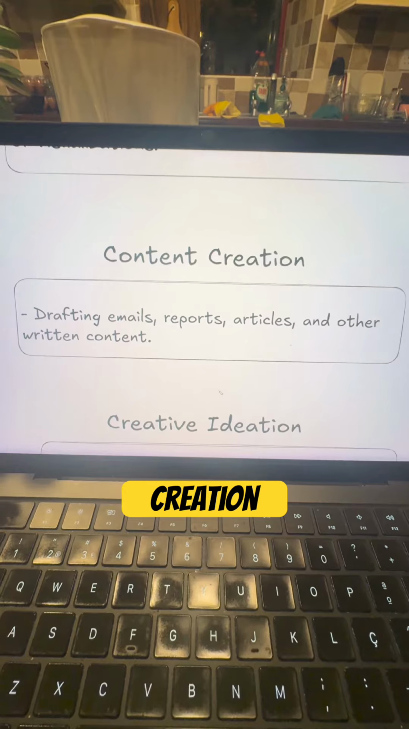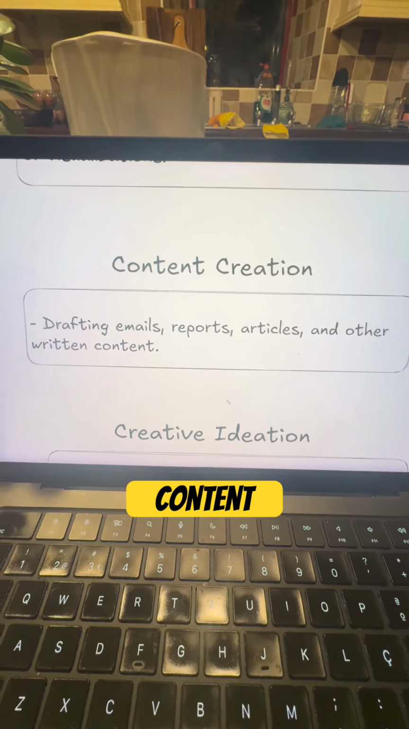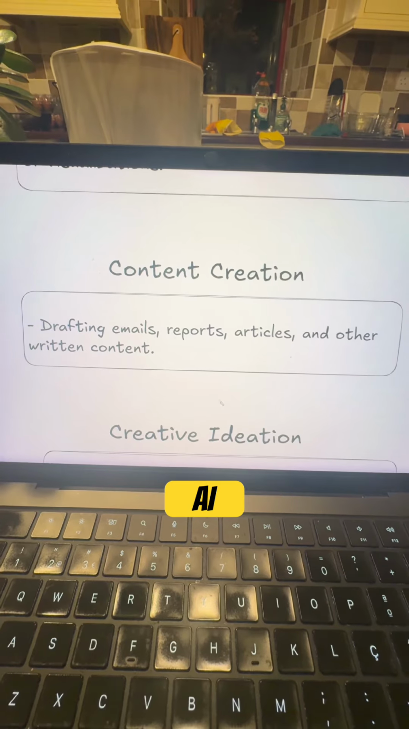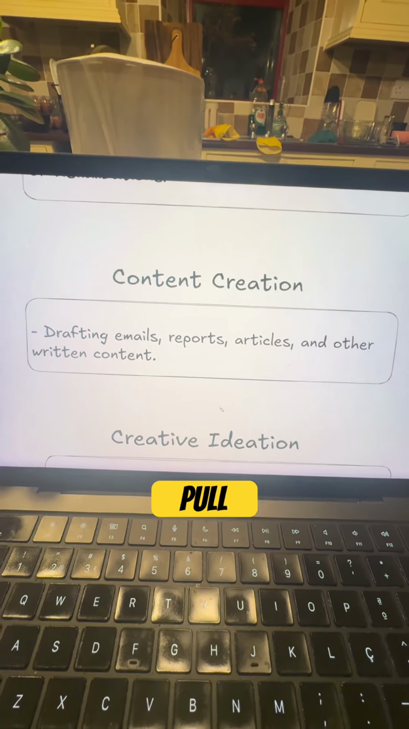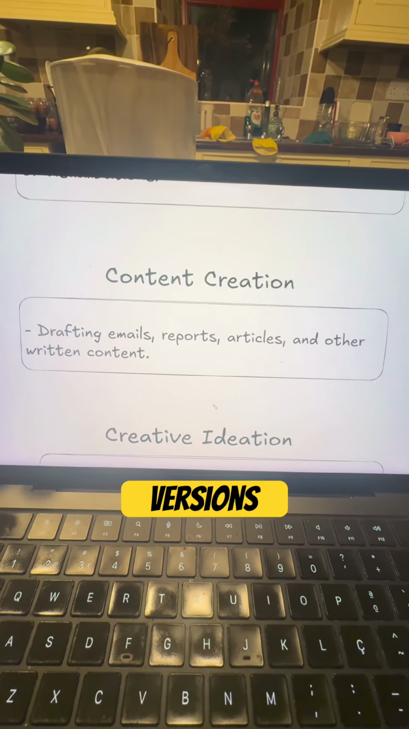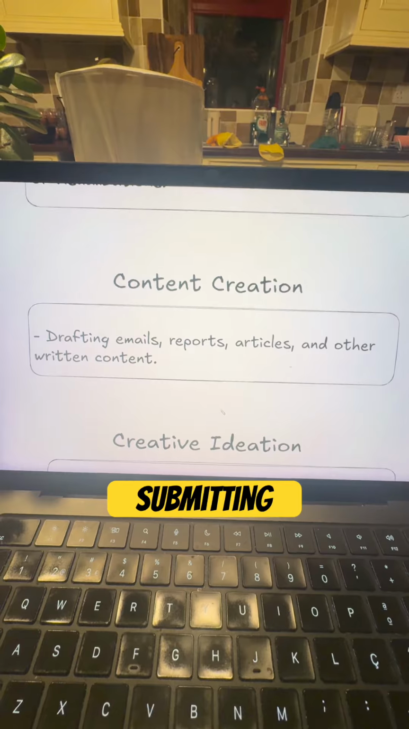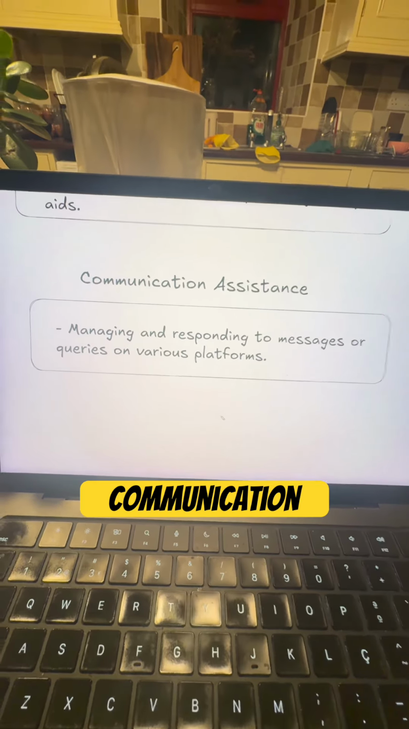And then content creation. Here is kind of tricky. I don't advise using AI to make your content, but I do advise using AI to curate content, pull information from a bunch of sources, and then draft first versions of content like emails, reports, articles that you then review before submitting.